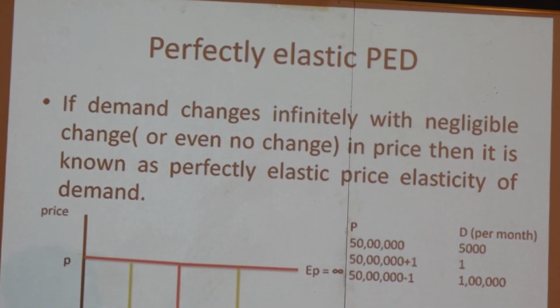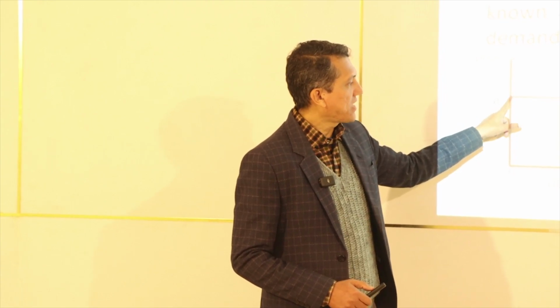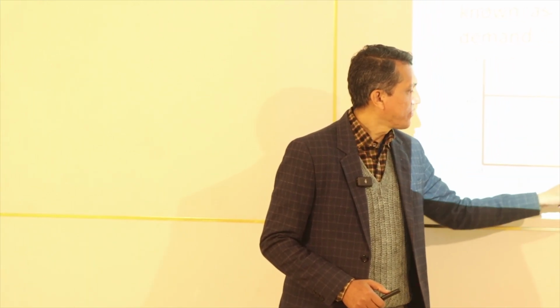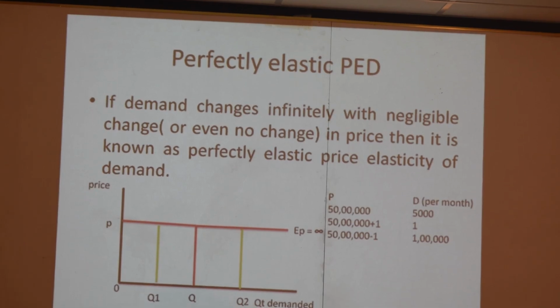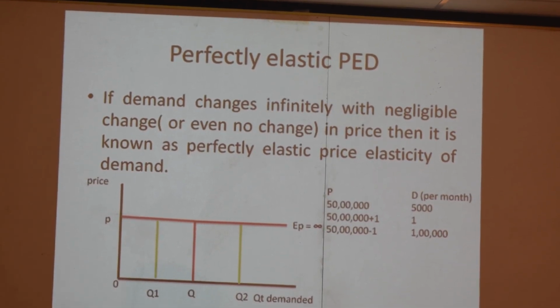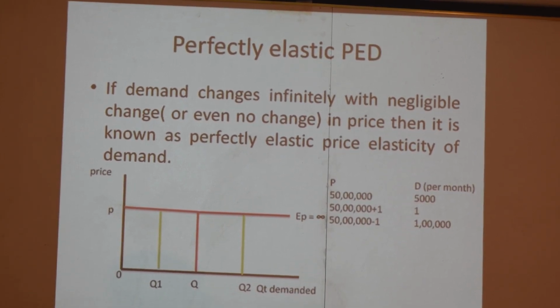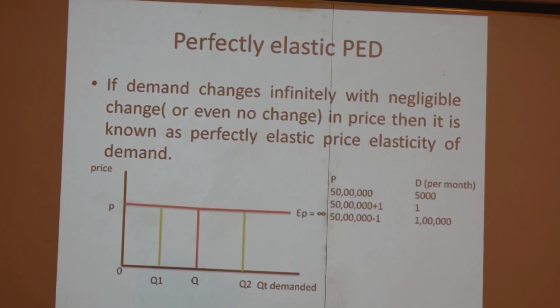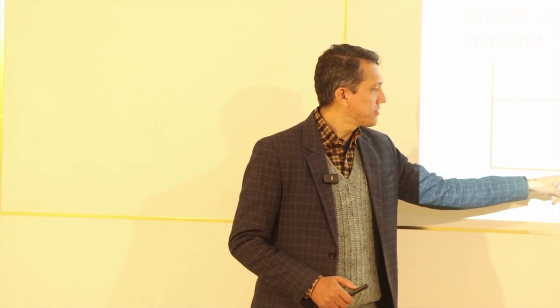I already told you, the price is negligibly changed. Suppose the price is negligibly declined. Because of that, the quantity demanded increases from OQ to OQ2, meaning there is a larger change. Similarly, suppose the price increased insignificantly or negligibly. In this situation, suppose the quantity demanded declines from OQ to OQ1, a larger unit. If it happens, then this situation is called perfectly elastic demand, and as I said, this is just a theoretical concept. In practice, it does not happen.